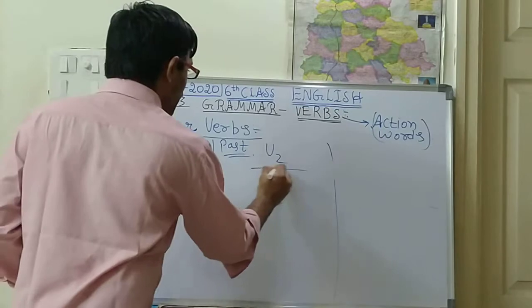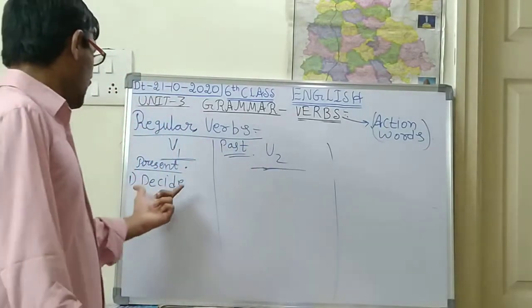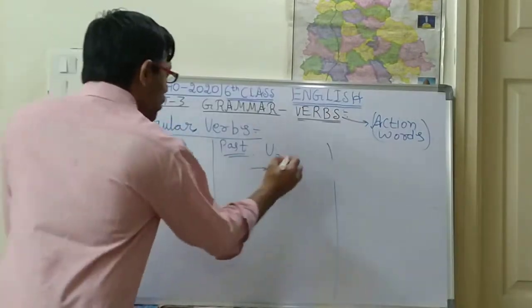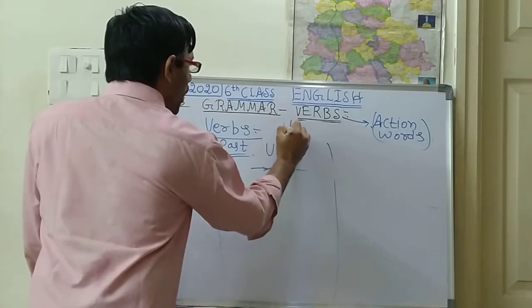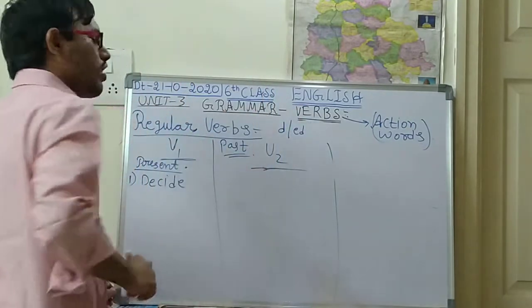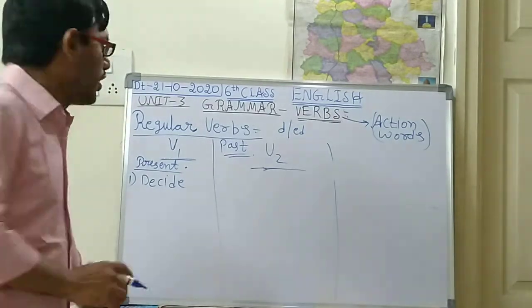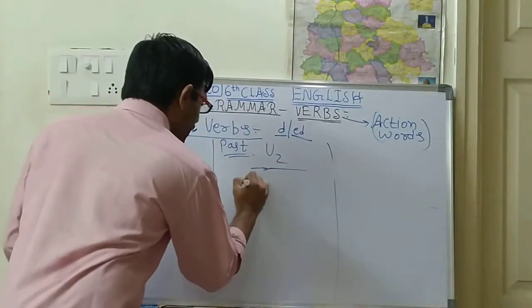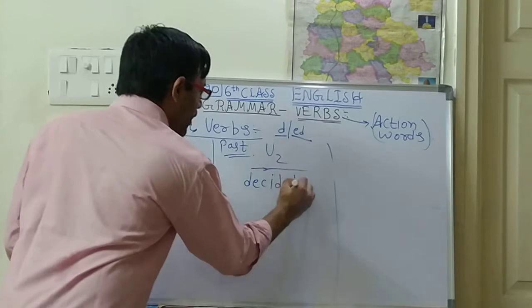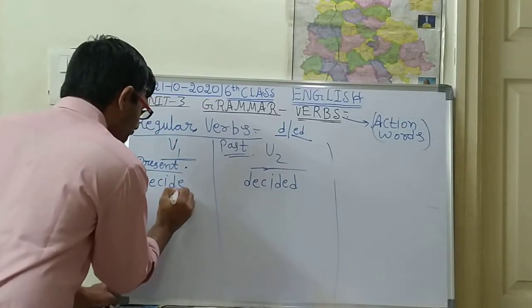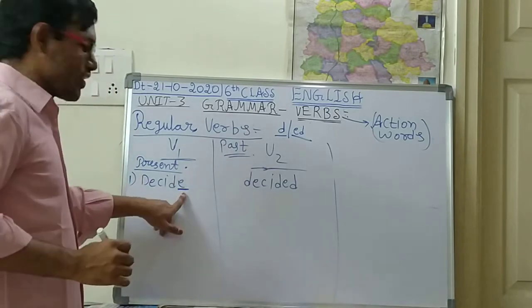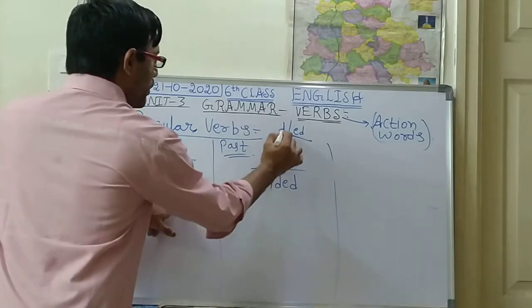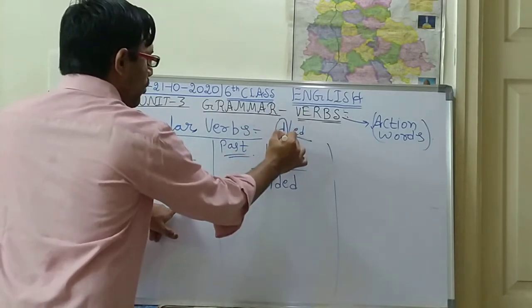Next, past. In the past, how will this word be coming? So decide means present. In the past, how it will come means simply you should add either d or ed. Based on the sentence, based on the word, you should add either d or ed. So for this decide, you should write decided, because see here, already in this word there is an e at last. Again no need to write e, because e is already there.